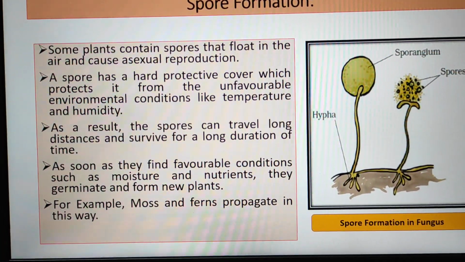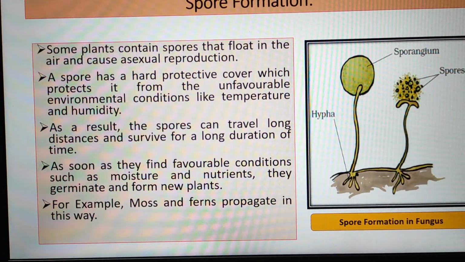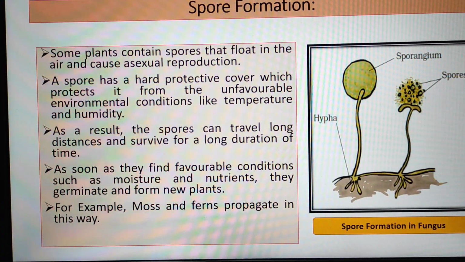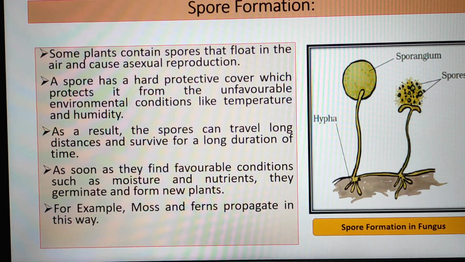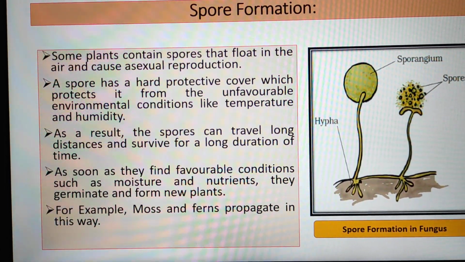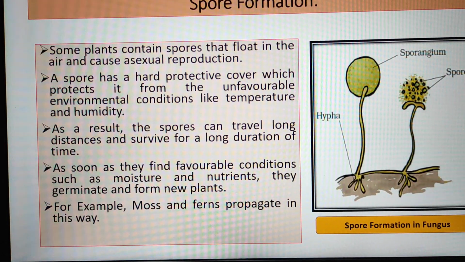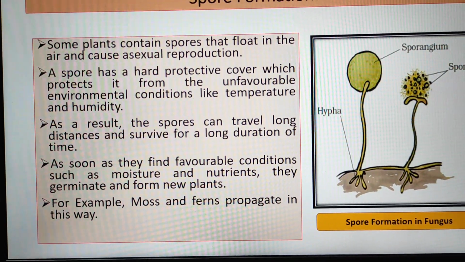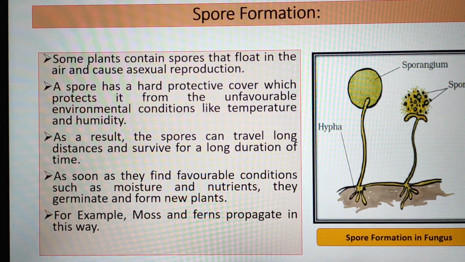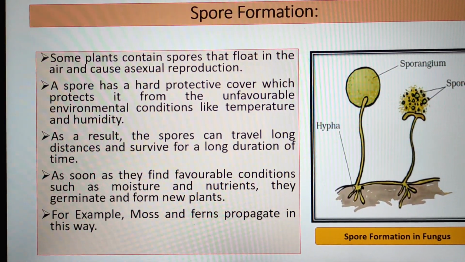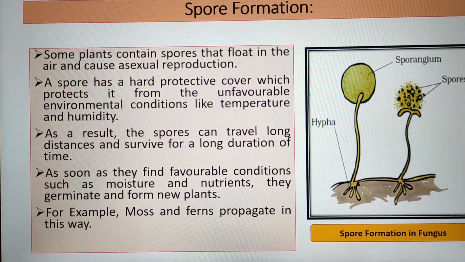A spore has a hard covering which protects it from unfavorable environmental conditions like temperature and humidity. As a result, the spores can travel long distances and survive for a long duration of time. As soon as they find favorable conditions such as moisture and nutrients, they germinate and form new plants. For example, moss and ferns propagate in this way.